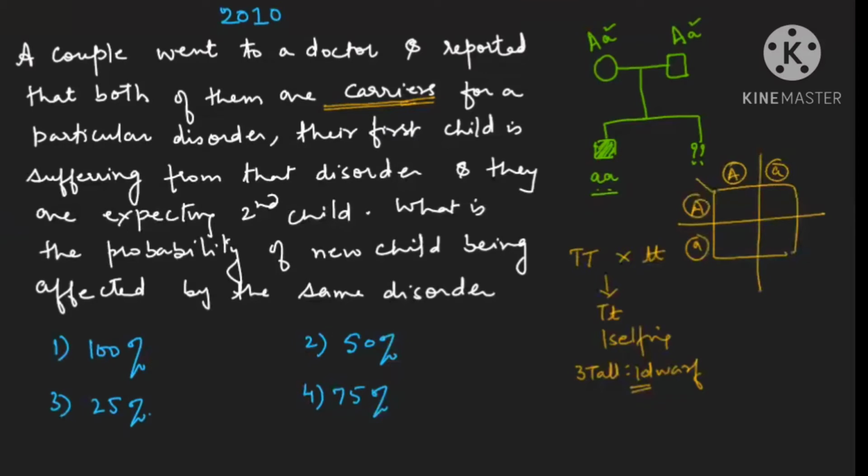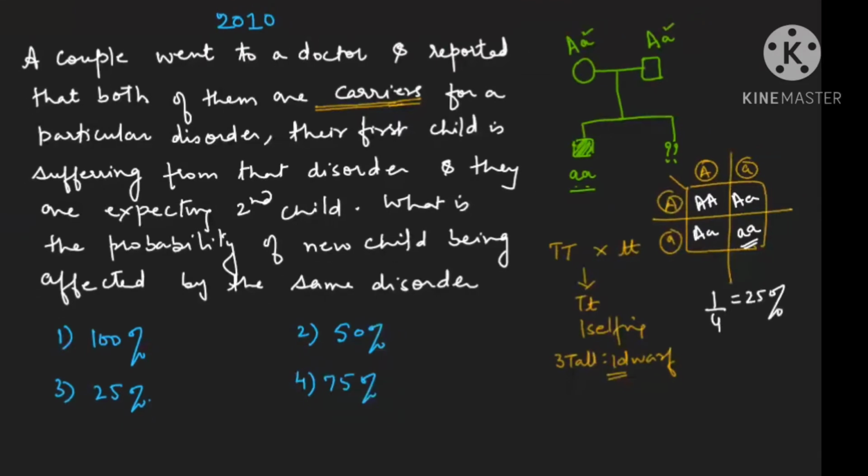See here. This is not a sufferer. Even this is also not a sufferer. Even this is not, only this fellow is a sufferer. So how many children will be sufferers? 1 out of 4. You will say 1 out of 4. So 1 out of 4, percentage wise, goes to 25%. So your answer will be the third option, 25%. So this is the way you should solve. Clear? Now let us see the next question.